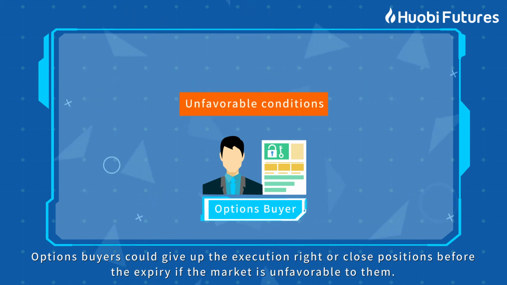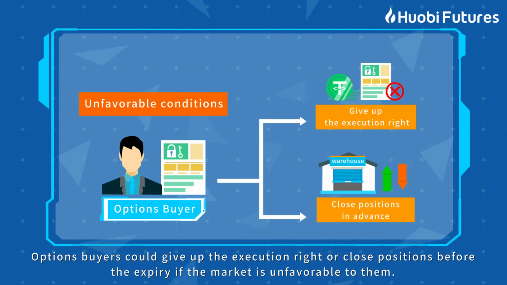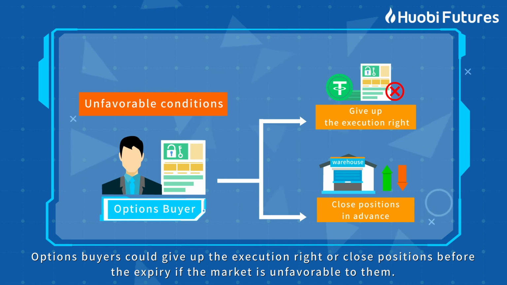Options buyers could give up the execution right or close positions before the expiry if the market is unfavorable to them.